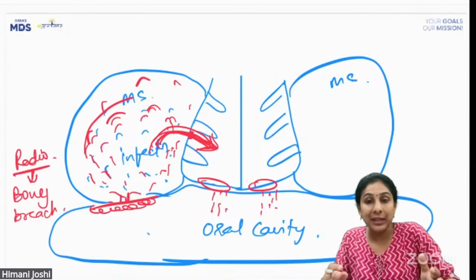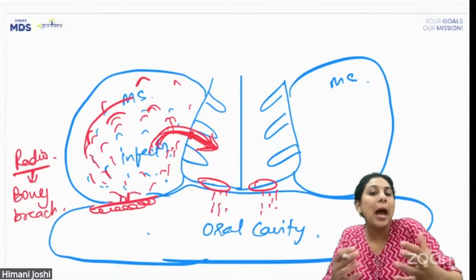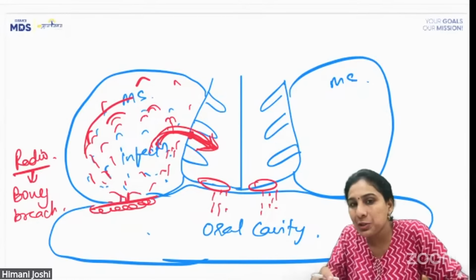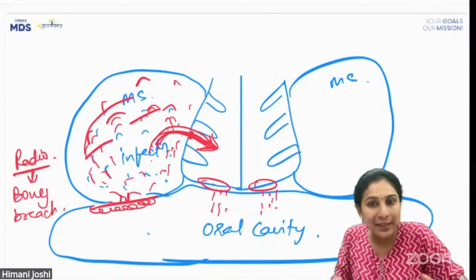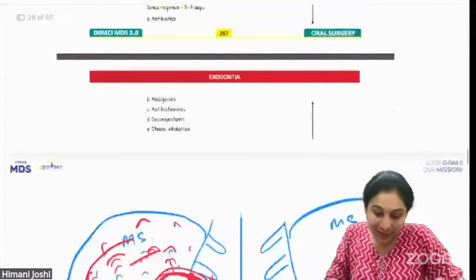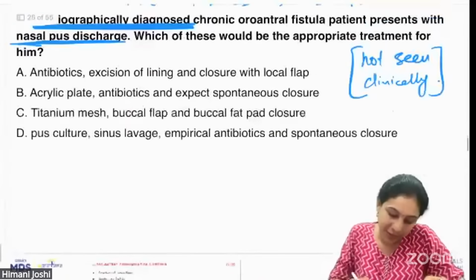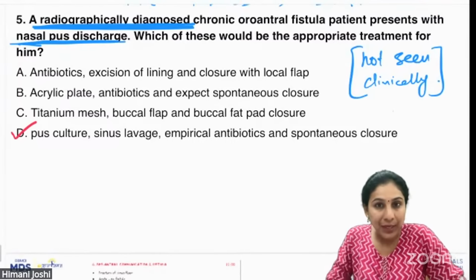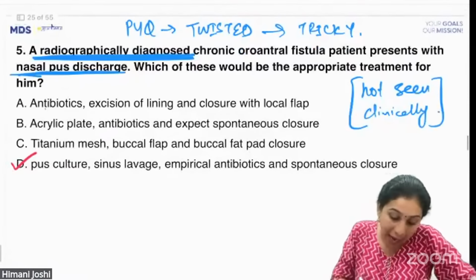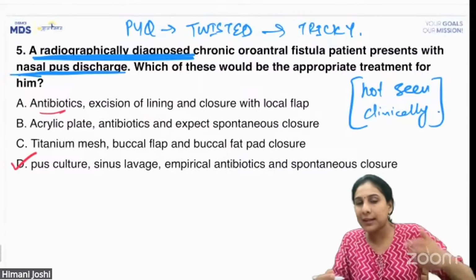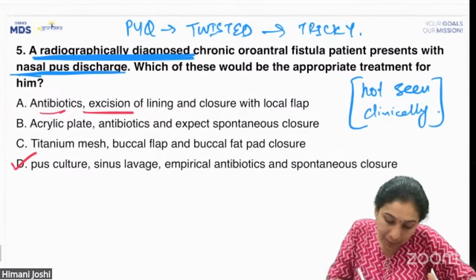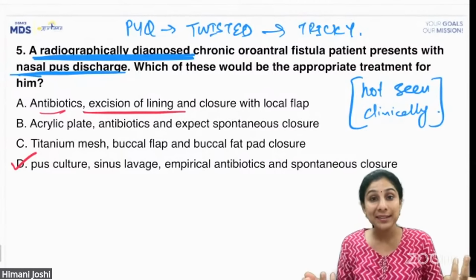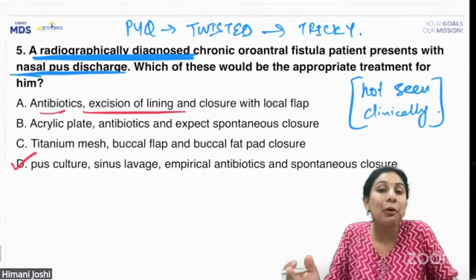Now, how will you treat it? Do you really need a flap here? Or all you need to do is just treat the sinus infection and give antibiotics, and that's it? That's the correct answer to this question. Okay, let us look at all the options. Antibiotics, yes, you should give antibiotics because it's a pus discharge. Excision of lining. Where is the lining? There is no clinical oroantral fistula.